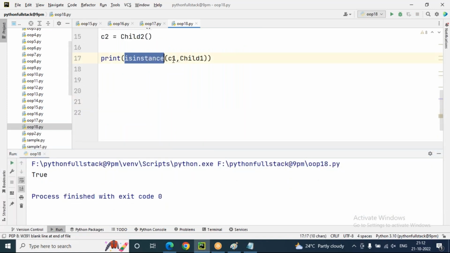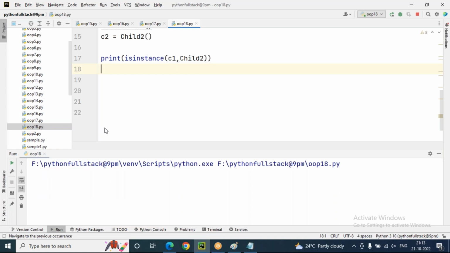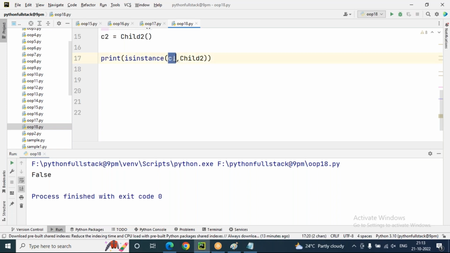So isinstance(C1, Child1) is true, sir, because C1 is an instance of Child1 only. But if I try isinstance(C1, Child2), is this C1 object an instance of Child2? No, undoubtedly no. So in this context, it returns false. C1 is an object of Child1, but you are asking whether C1 is related to Child2, and actually C1 is not related to Child2.